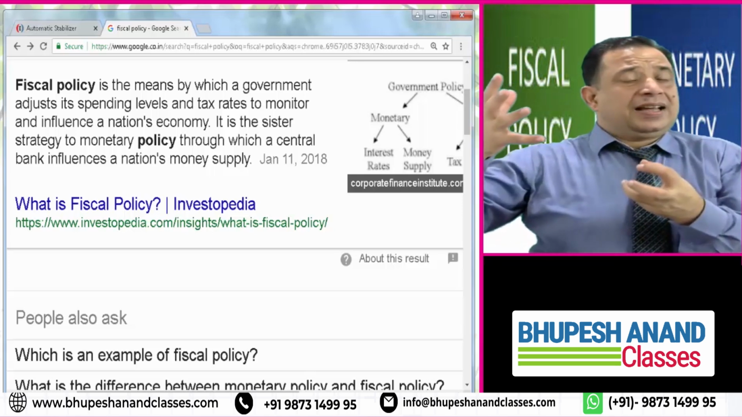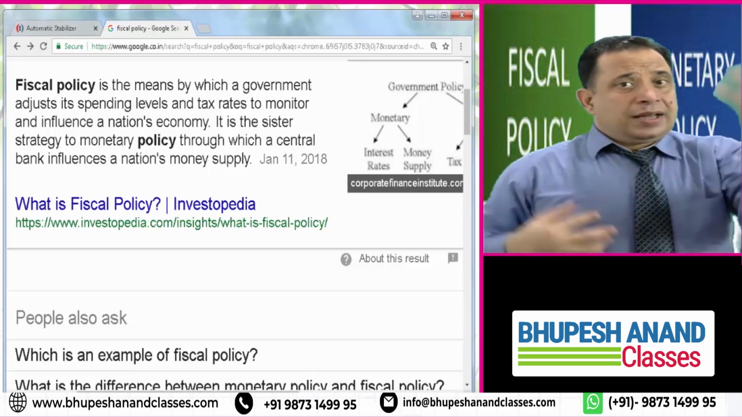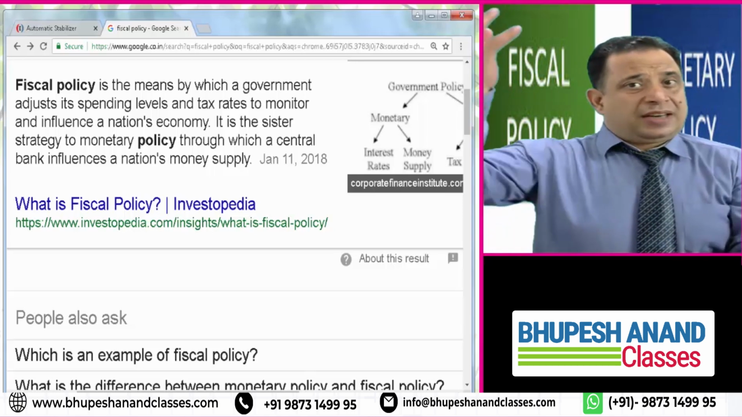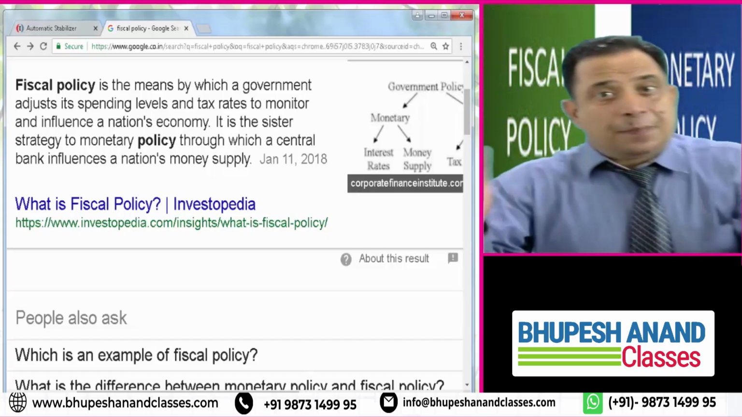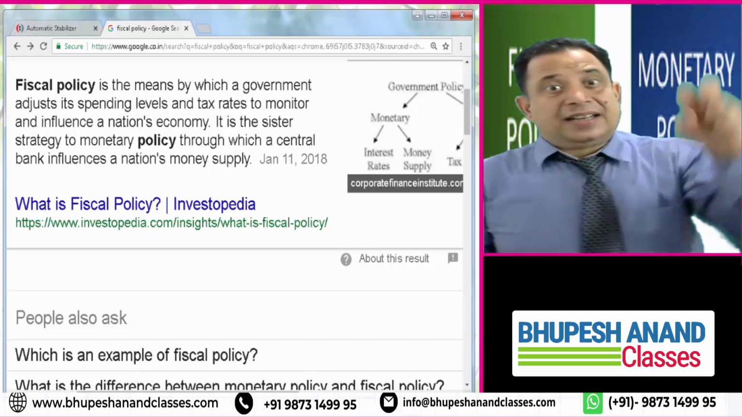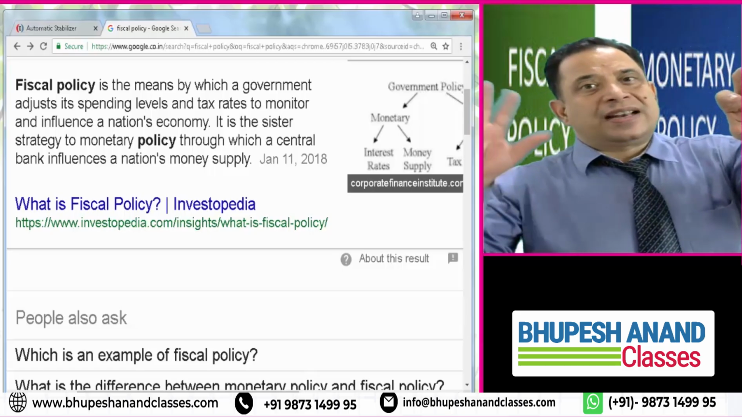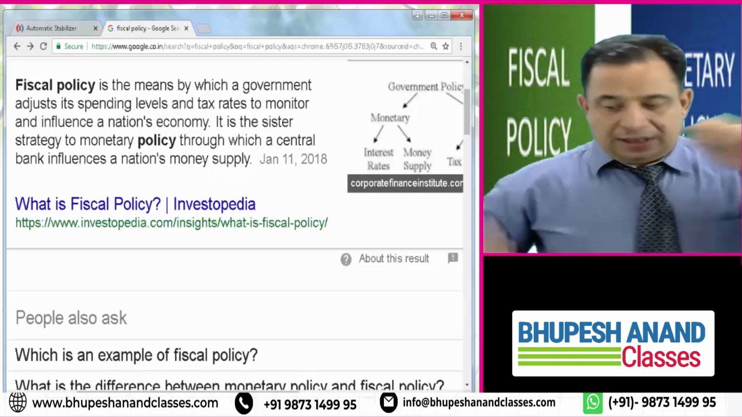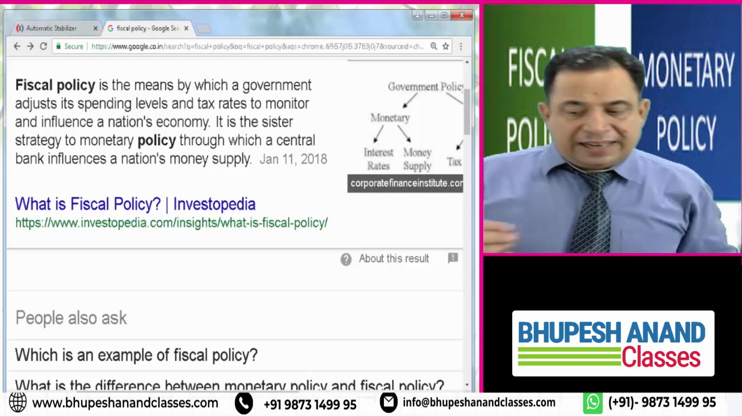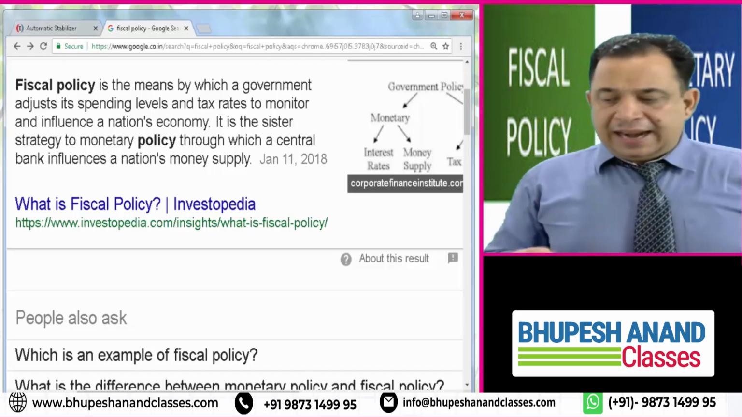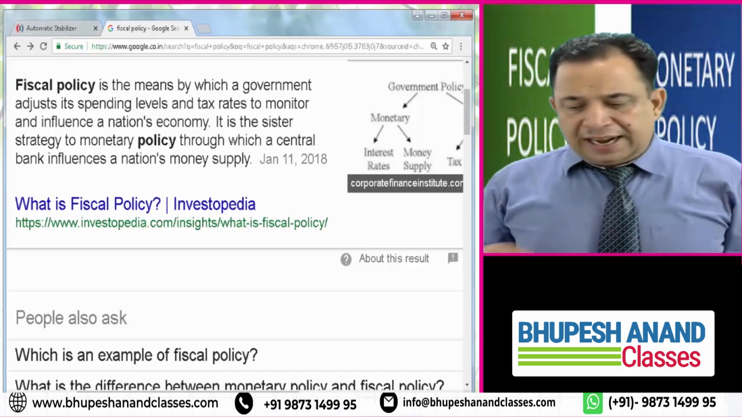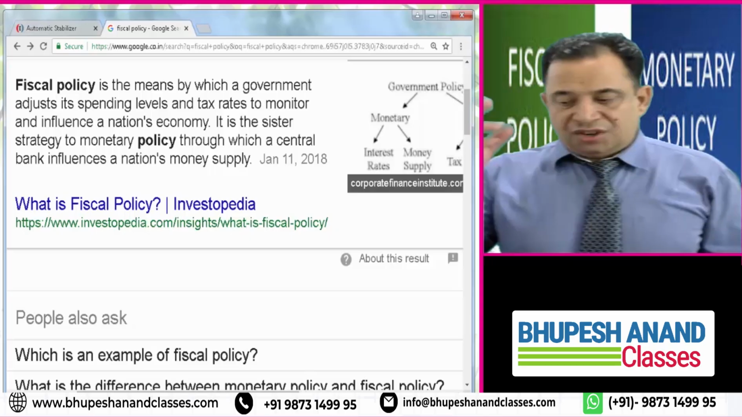It is just like a profit and loss account. In this we debit expenses, and in this we credit incomes, and we compare income with expense, that is how much is the expenditure, how much is the spending, and how much is the income. So it is the means by which a government adjusts its spending level and tax rates to monitor and influence the nation's economy.